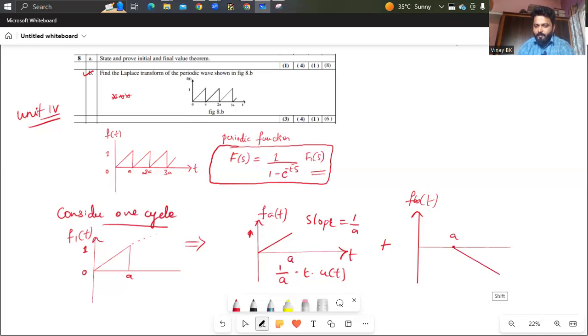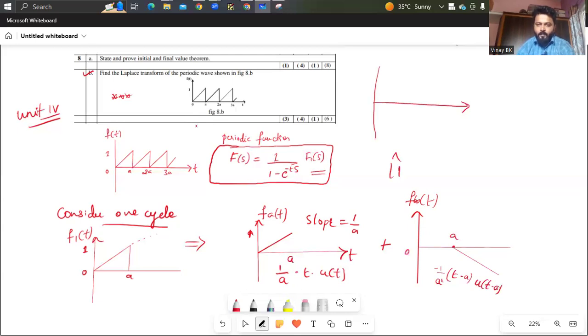So here the slope is negative, so minus 1 by a is the slope, into, and there is a shifting of the waveform from 0 to a, so that t minus a into u of t minus a. So if you add these two, you'll get a waveform like this.